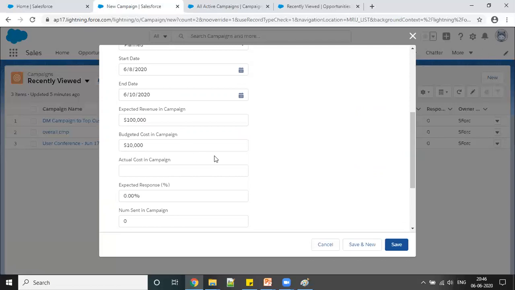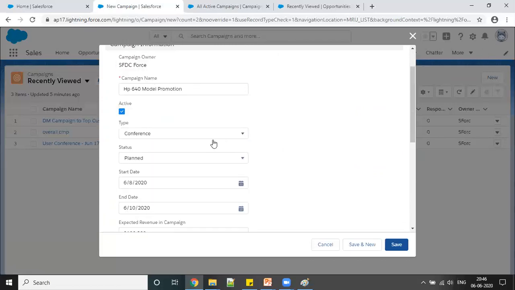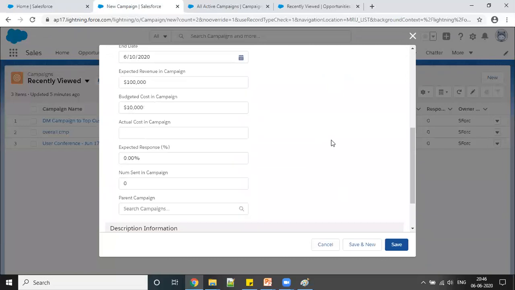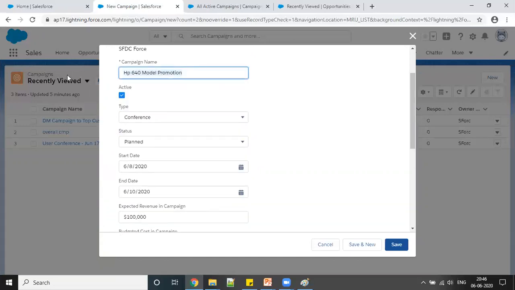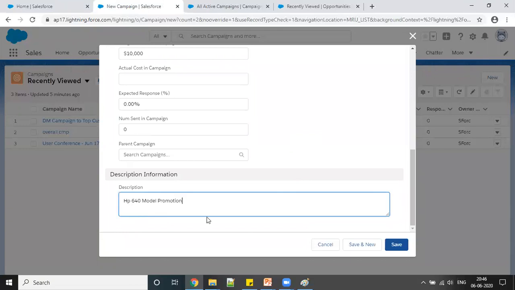And after this campaign, once it is closed, during completion we can put the actual cost also in the campaign. And expected response, and whatever detail you want you can put here. If you want to put a description you can just put it here. This is all about HP640 model promotion, and I'm just going to save this.